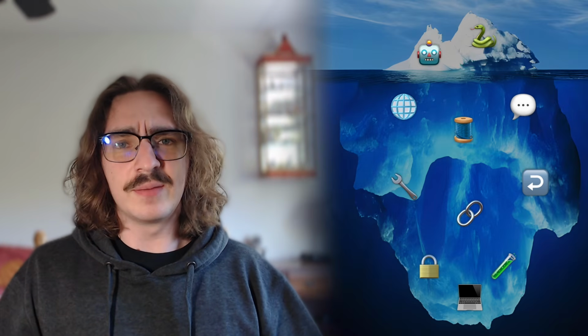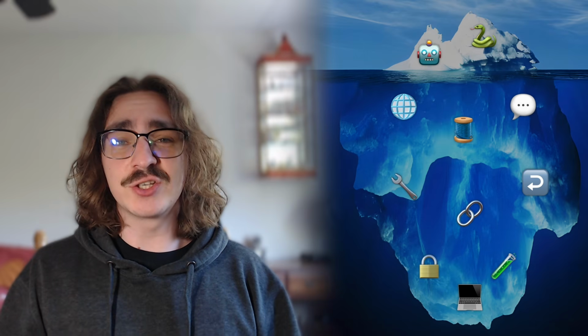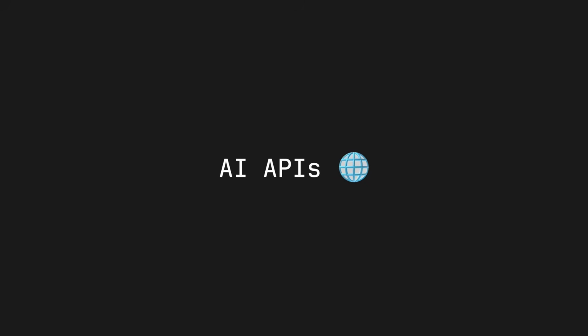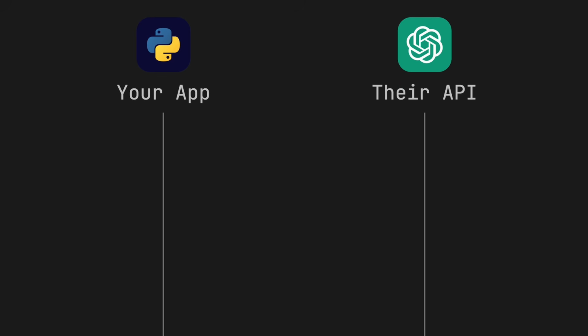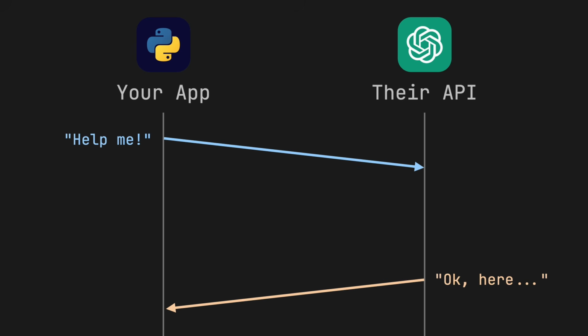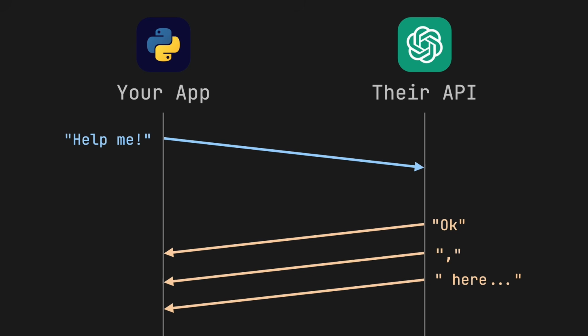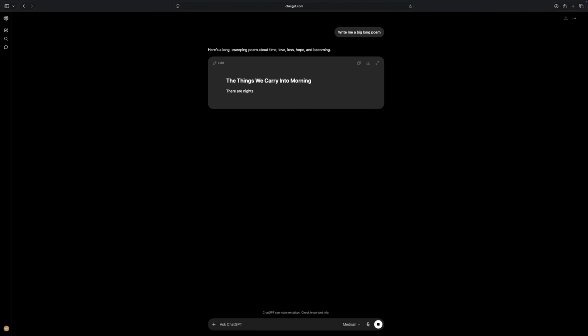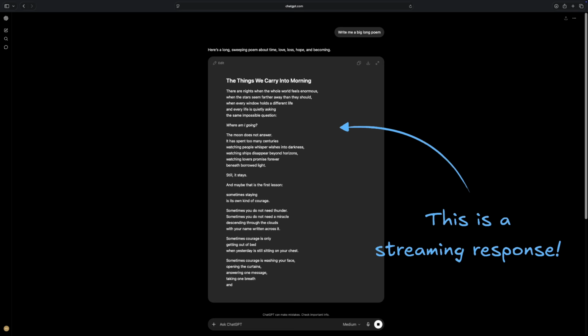Okay, so that's how language models work, but how do we actually use one? Most of the time, you'll be using models through an API. An API is just a way that one piece of software, like your application, can talk to another, like OpenAI. At the simplest level, you send some text to the model provider, and they send back the model's response. You can also use streaming responses, where tokens are sent back as they're generated, instead of waiting for the full response. This is great for giving users immediate feedback, like you'd see in AI chat apps.